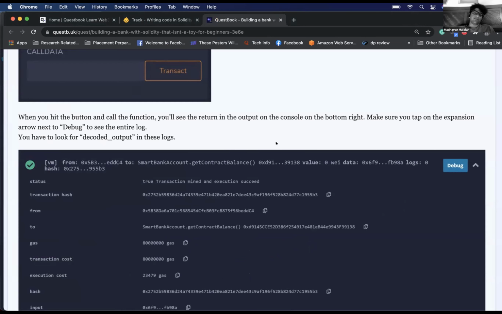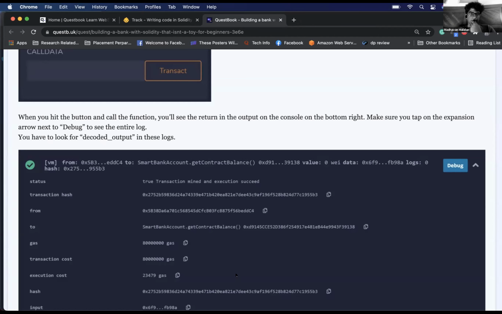So, from is who called this function. Let's look at it. Go to Remix and check it from here. This one says 5B3. Just copy it, paste it somewhere.